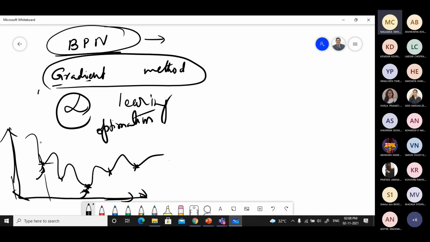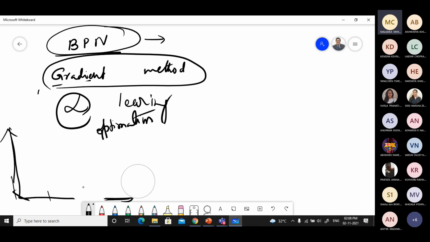If a high value is selected, then the slope you are calculating may not capture this point of minimum value, leading to unsatisfactory learning, right? So the least error we are looking for may help you in solving the problem, whatever it is.